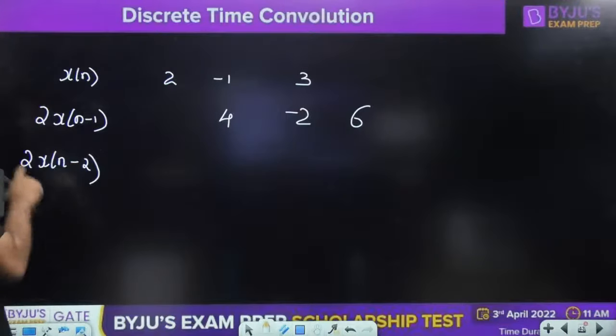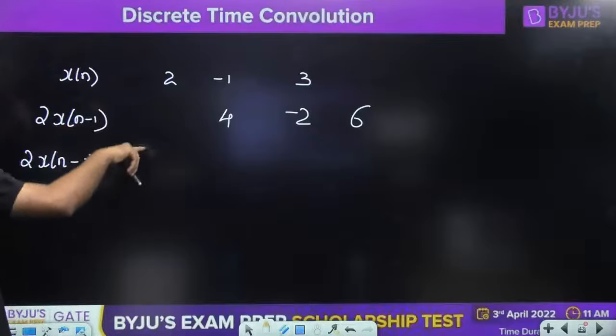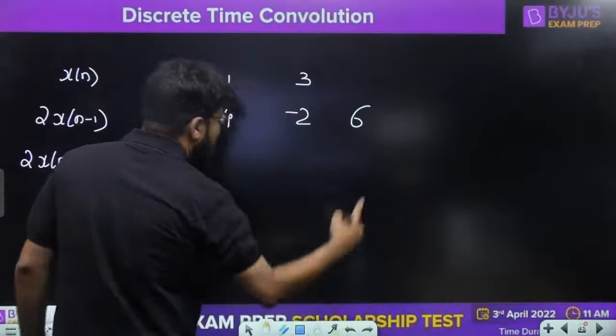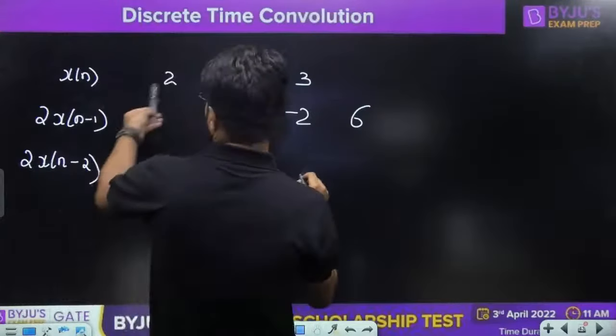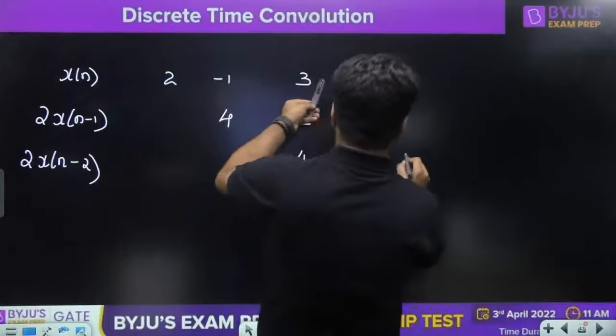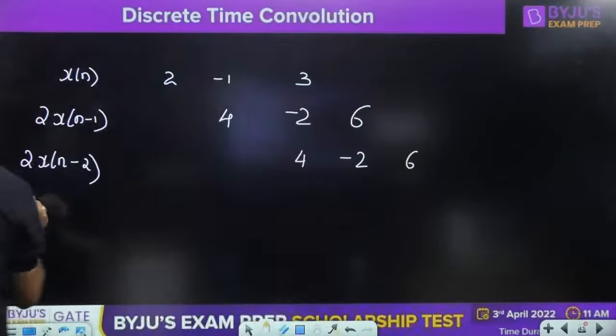2xn minus 2. So again multiply xn by 2, with 1 more unit right shift. 2 unit right shift, meaning starting will be from here. तो एक एक करके right shift होगा. Again multiplied by 2. So 2 2s are 4, 2 into minus 1, 2 into 3, that is the 6. Sir, what is the last?